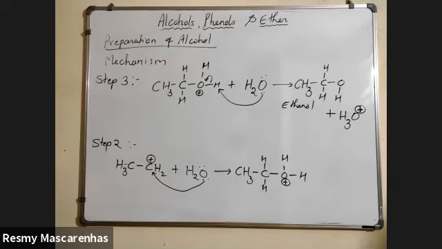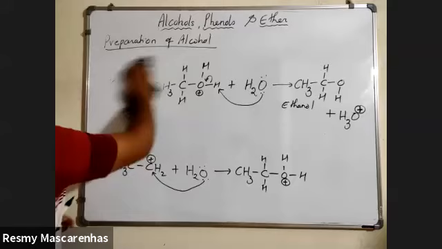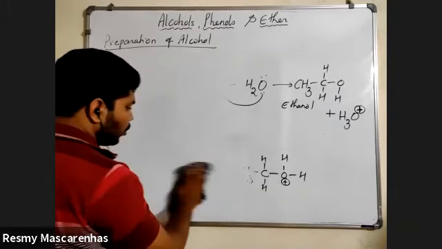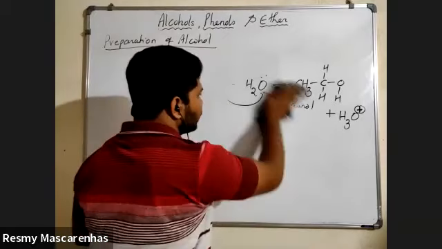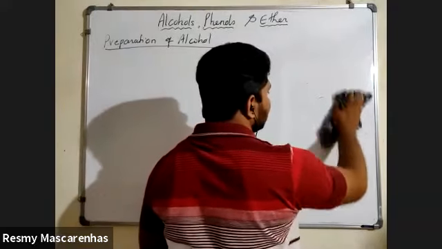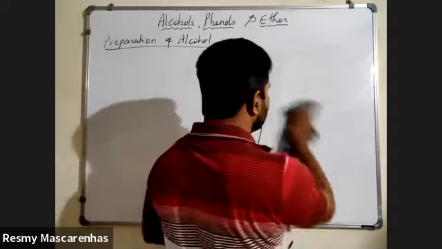Please note this down first. So we have seen the preparation of alcohol from alkene to alcohol. What is the name of that reaction? Acid catalyzed hydration. Yes, remember these things.